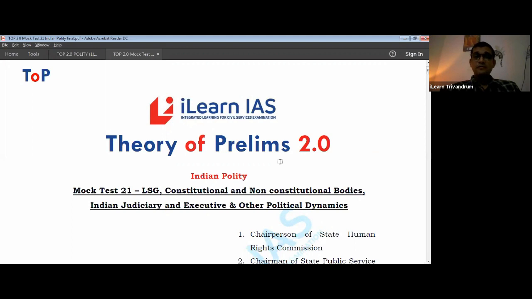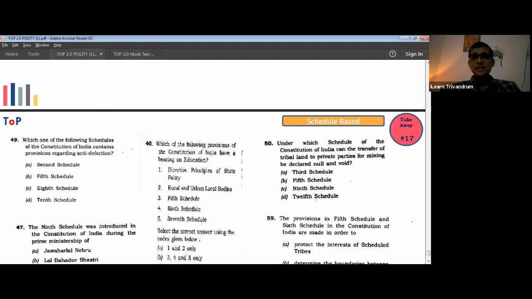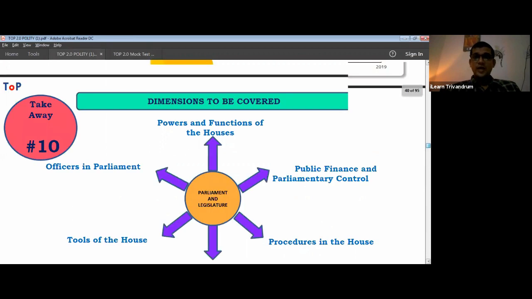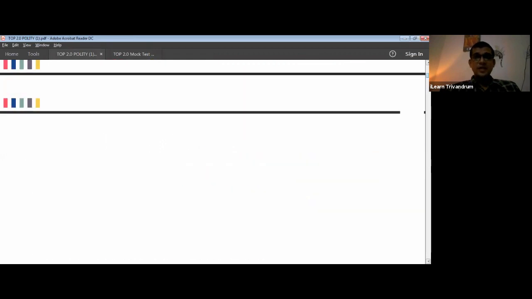Try to see where focus has been of UPSC. UPSC has been very selective in its paper, especially the polity side. Okay, it has a lot of areas where it keeps on asking again and again.